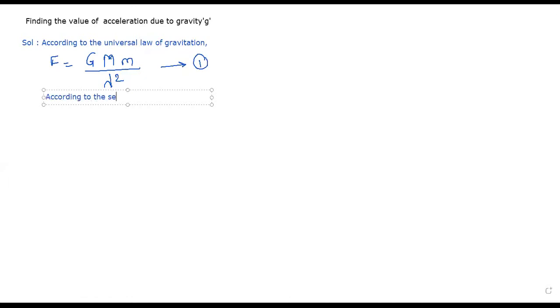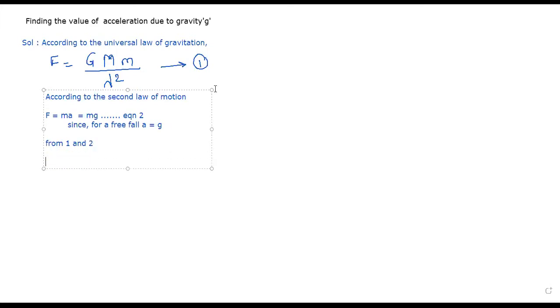Yes or no? Yes, sir. F is equal to ma is equal to mg. Yes or no? Because a is now g. Equation 2. Yes or no? Yes. Since for a free fall, a is nothing but g, acceleration due to gravity. Yes or no? Yes.